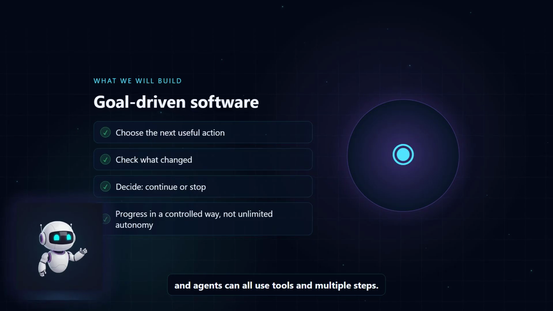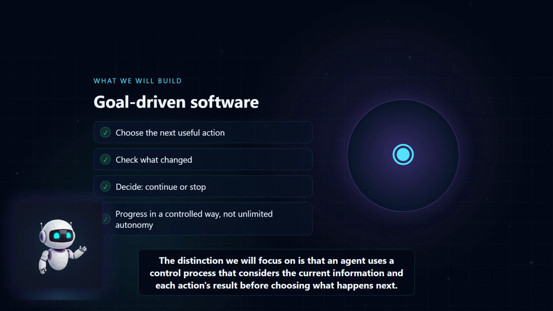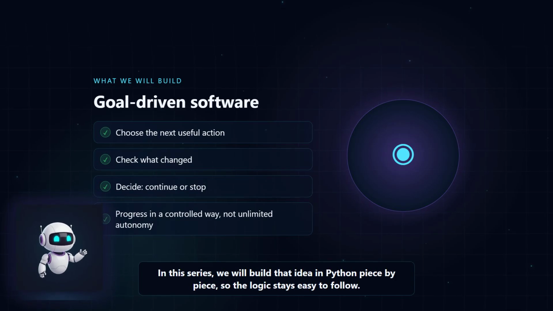Chatbots, workflows, and agents can all use tools and multiple steps. The distinction we will focus on is that an agent uses a control process that considers the current information and each action's result before choosing what happens next. In this series, we will build that idea in Python piece by piece, so the logic stays easy to follow.